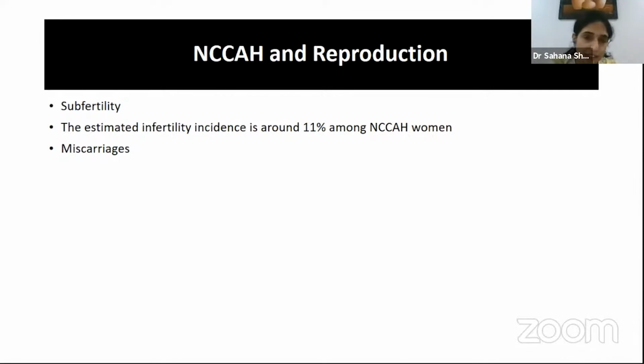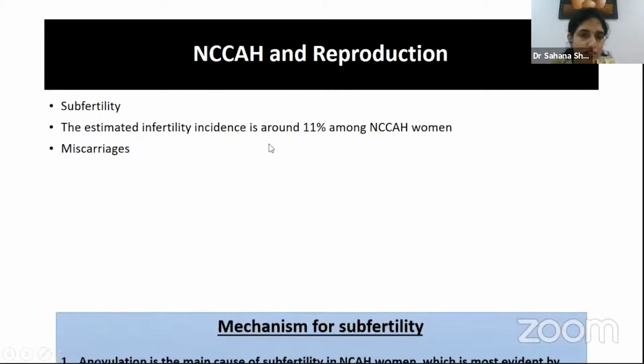But again, there is a referral bias, because the patients who were treated were those who were severely symptomatic with menstrual disturbances and infertility. So whether it applies to all patients with non-classical CAH is questionable, but in those patients who had problems and were treated with glucocorticoids, the miscarriage rate was lower.